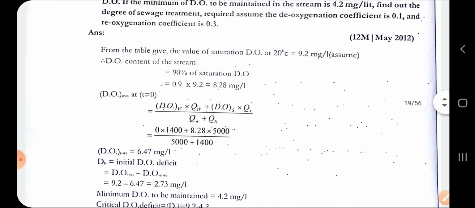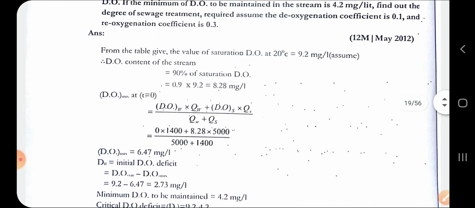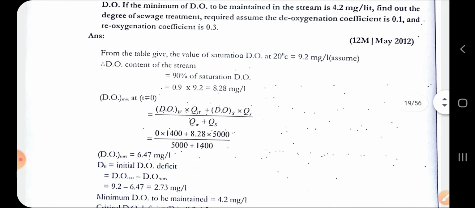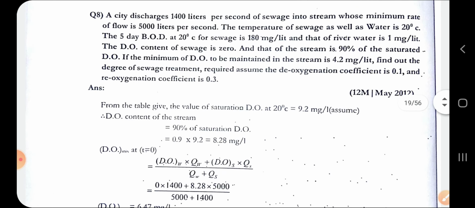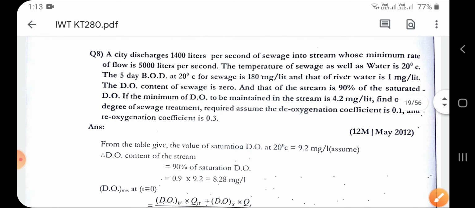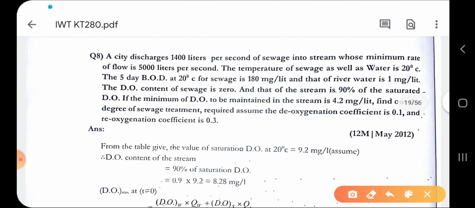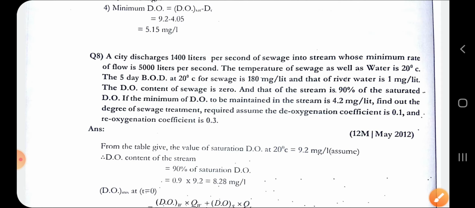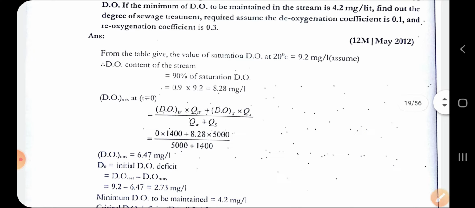So DO of water equals 0, into discharge of water, that is 1400, as mentioned in the first line of the question, correct? So DO mix is equal to 6.47 milligram per liter.